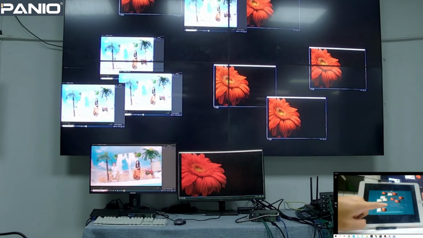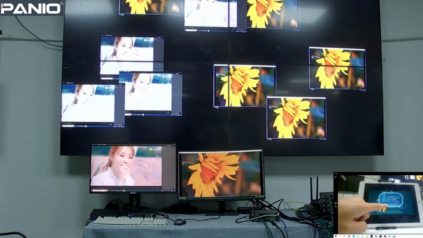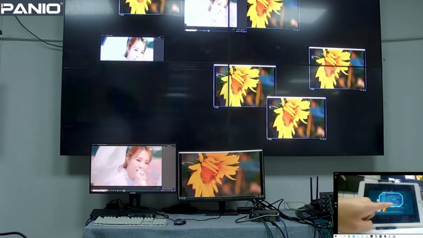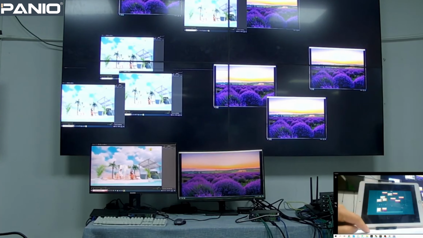Okay. And this one is about the screen test. If we don't want the screen test, then we just turn it off. That's it. Now we no longer have the screen test on the video wall.